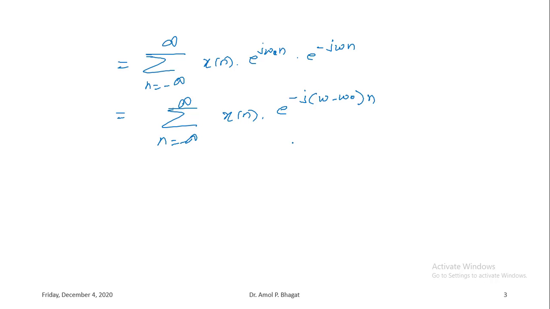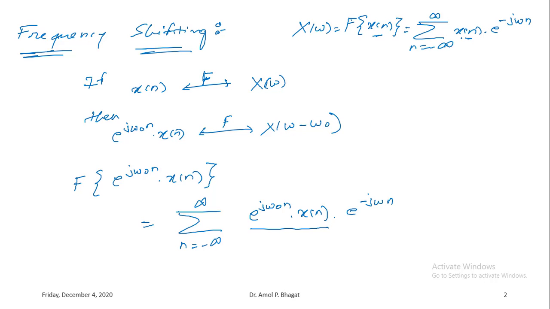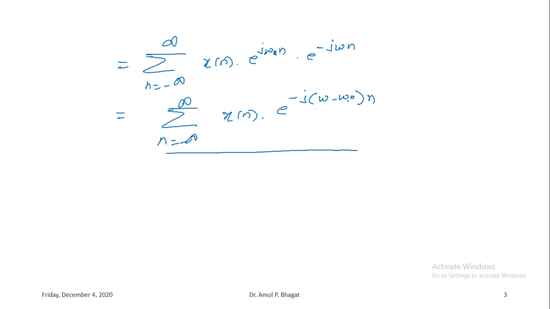So if you compare this particular equation with the formula of Fourier transform, in place of e to the power minus j omega n, this complete equation has been denoted as X of omega. So in place of omega in this equation, here it is omega minus omega 0.